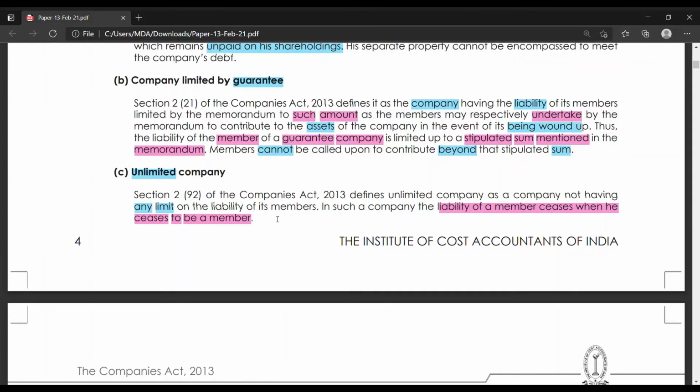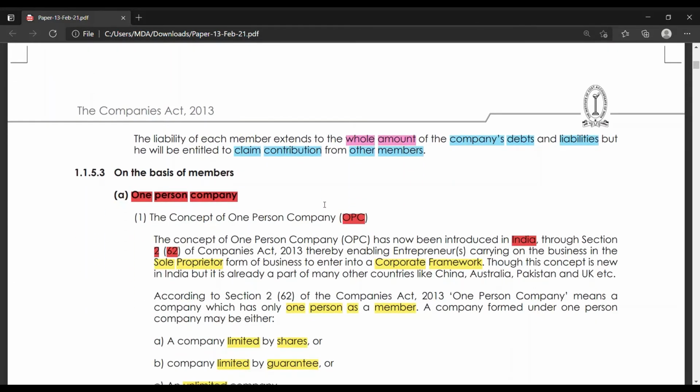Ceases, as in stops, exit. There will not be any limit on the liability. As soon as you leave the company, there will be no liability on you. The liability of each member extends to the whole amount of the company's debts and liabilities, but he will be entitled to claim contribution from other members.